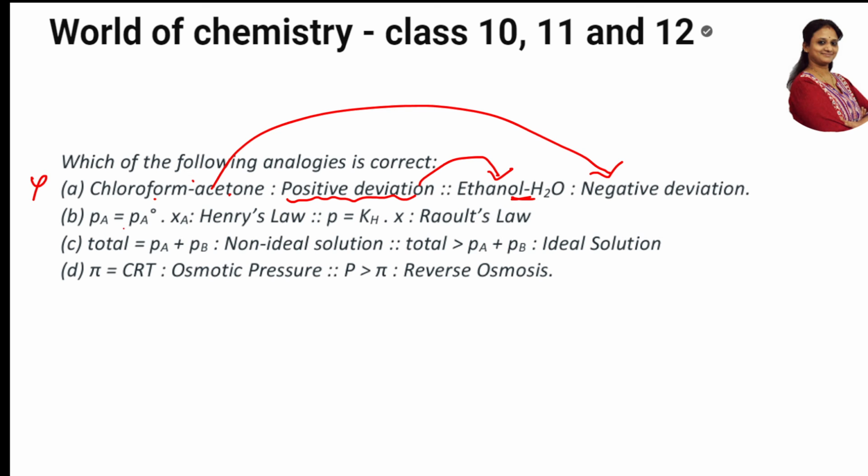Next, PA is equal to PA° into XA. Which law is this? Raoult's law. Henry's law is this. So these two are matching. Correct? These two are matching. So this statement also is wrong.